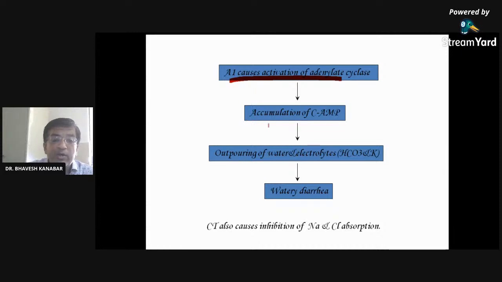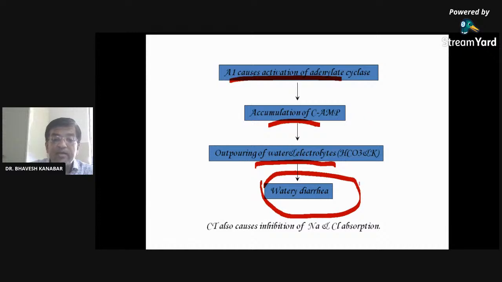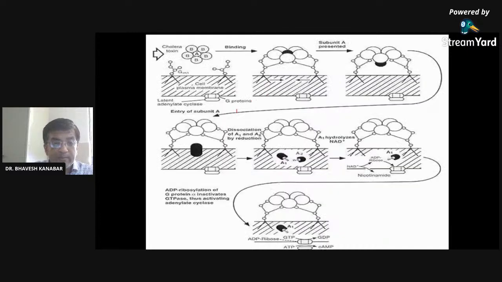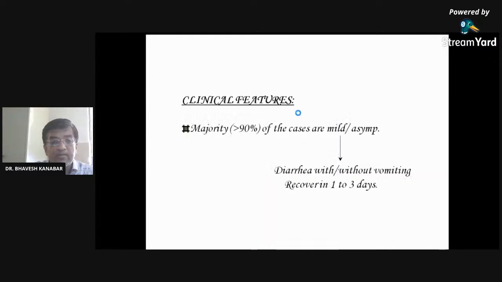And it may lead to accumulation of cAMP, and because of this toxin there will be outpouring of water and electrolytes into the intestine, which leads to watery diarrhea. Just remember, watery diarrhea and rice water diarrhea in cholera is because of activation of adenylate cyclase by the toxin produced by cholera bacteria. This figure is somewhat complicated.